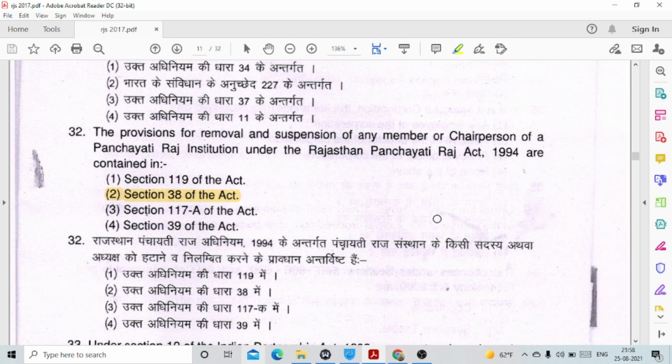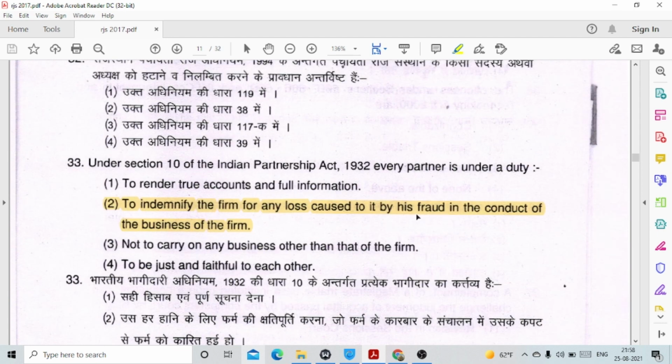Question number 32. The provision for removal and suspension of any member or chairperson of a Panchayati Raj institution under the Rajasthan Panchayati Raj Act 1994 are contained in option number 2, section 38 of the Act.